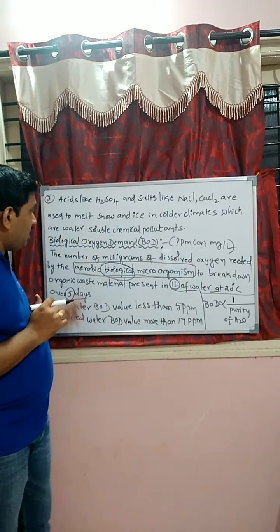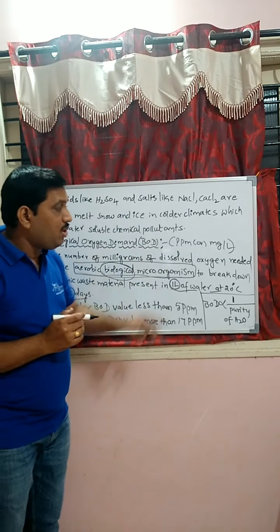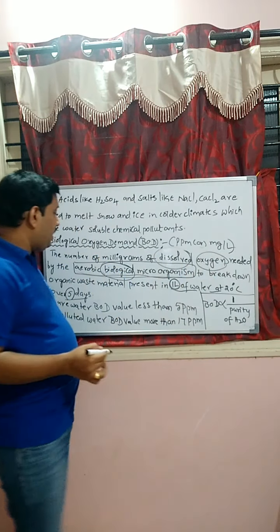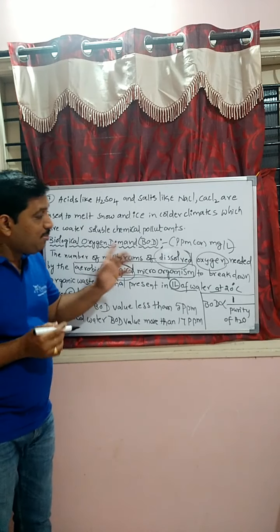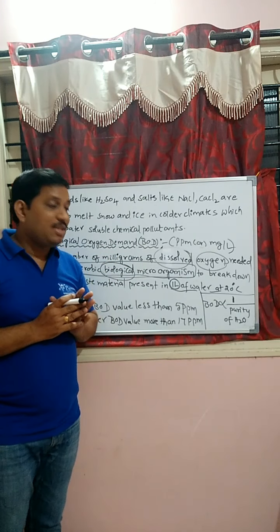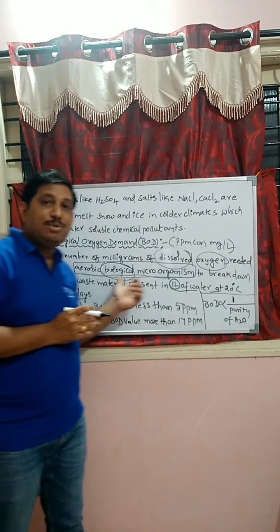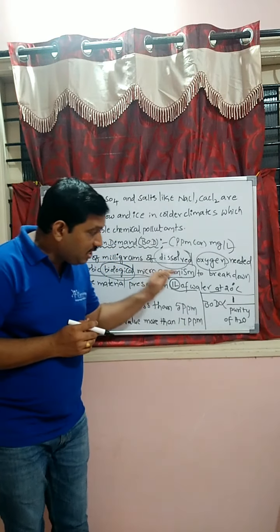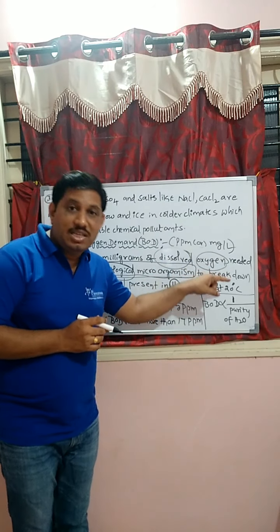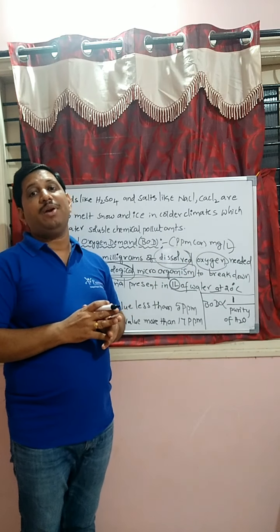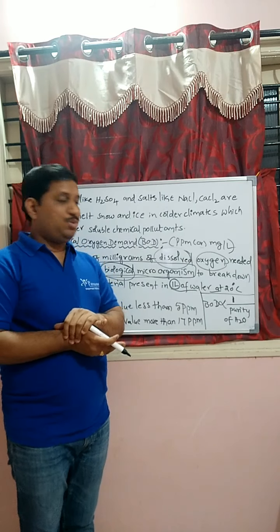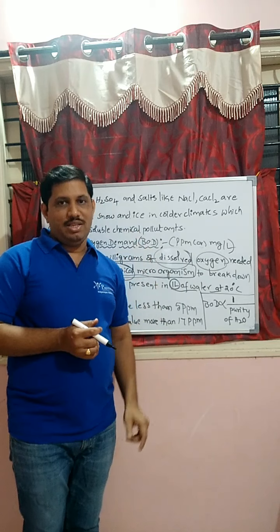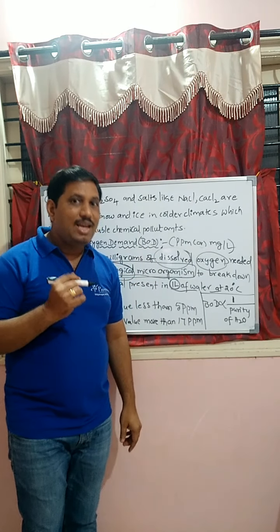Once again, student, the number of milligrams of dissolved oxygen needed by the aerobic biological microorganisms to break down the organic waste material present in 1 liter of water at 20 degrees centigrade over 5 days. These are the experimental conditions, student. That is known as biological oxygen demand.